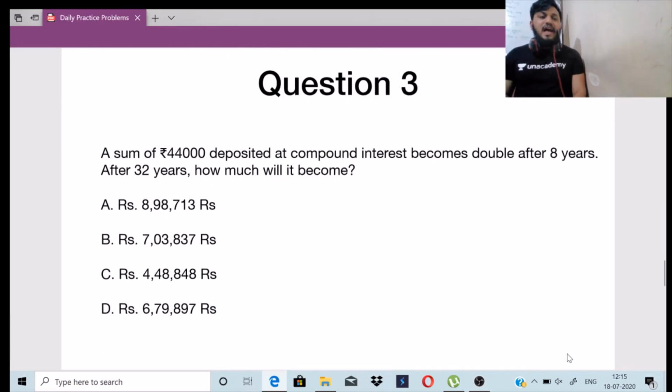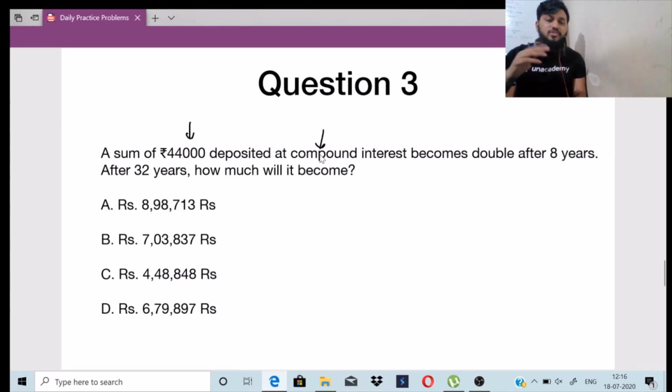So let's move on to the last question. A sum of 44,000 deposited at compound interest becomes double after 8 years. After 32 years, how much will it become? Okay, a sum means a principal he has deposited. The principal is 44,000, right? And it is deposited at compound interest and it becomes double the amount.